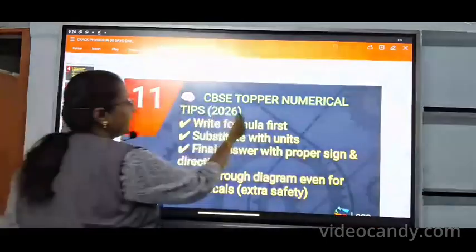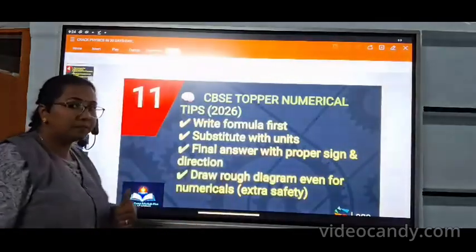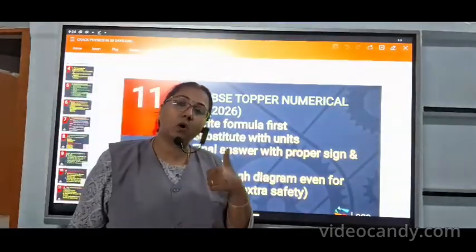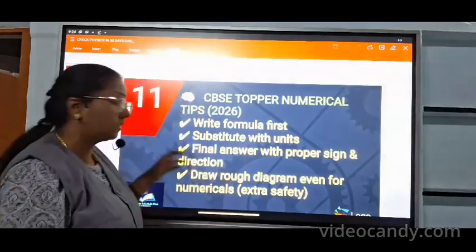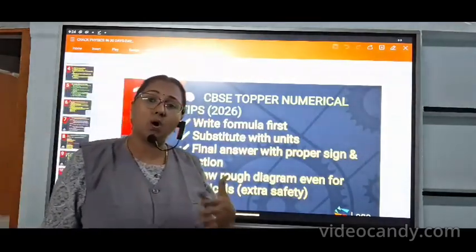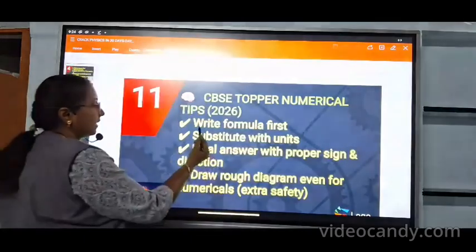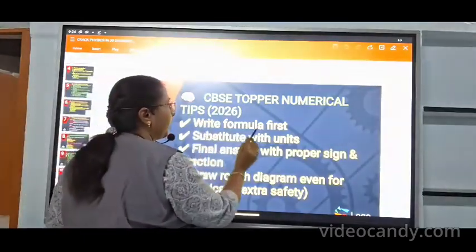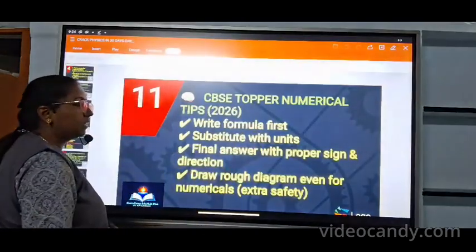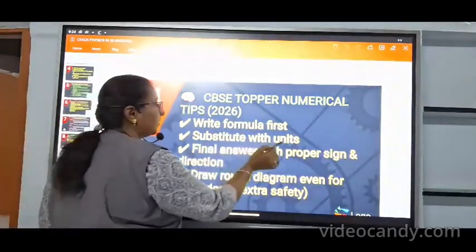So, CBSE topper numerical tips. I have to give tips for all categories of students. Kindly watch this. This is not only for CBSE, all board students follow the same strategy and you get 95 plus or a centum score. First, write the formula when you see the numerical and substitute with the units.